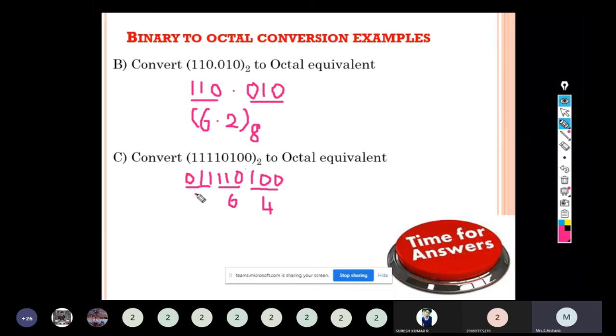011 421. So we'll have the octal value 3. So the equivalent octal number for the given binary number is 364 to the base 8. This is the problem based on binary to octal conversion.